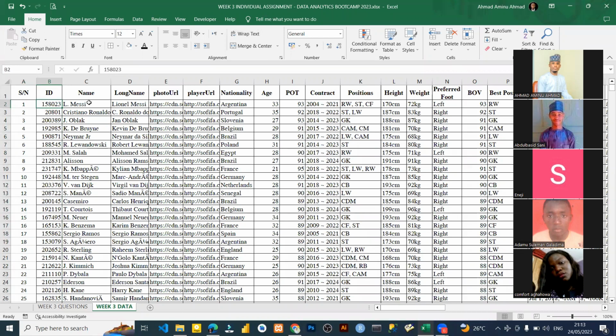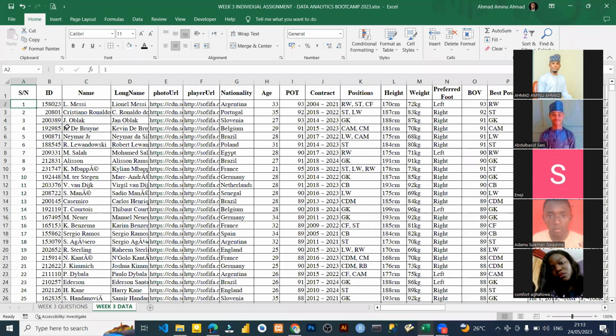That ID is what distinguishes the remaining columns, just as a serial number distinguishes this Messi and this Cristiano. Likewise, this ID. You understand this?